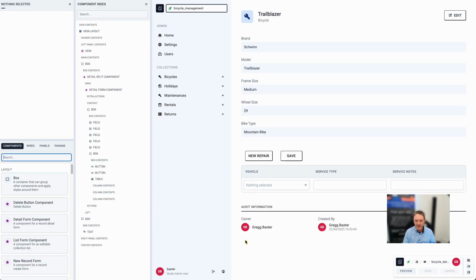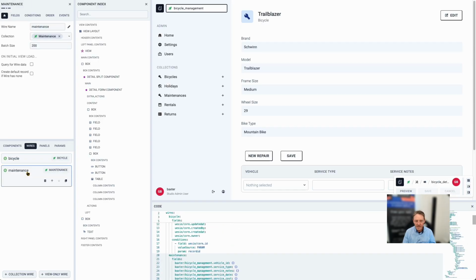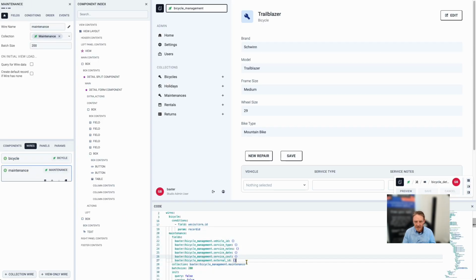The detail view has a record ID in the parameter. So what I'm going to do is go to the wires and split my code panel. I'm going to go on the maintenance database, which is the second one, which looks up to the bicycle one, and I'm going to create some defaults. So I'm going to create defaults, colon, then address the field, and the field will be my name, because I created the app in my name, and then the app name, and then of course the field itself, which here is